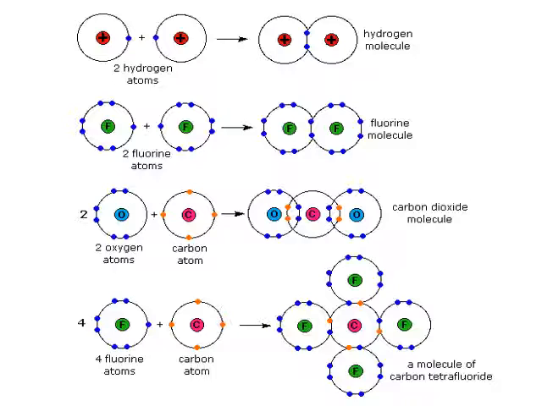Now 2 oxygen plus 1 carbon, CO2. Carbon dioxide molecule is also formed by sharing of electrons between 2 oxygen and carbon. And fluorine plus carbon: carbon is tetravalent, so 4 fluorine will be required, CF4, a molecule of carbon tetrafluoride.